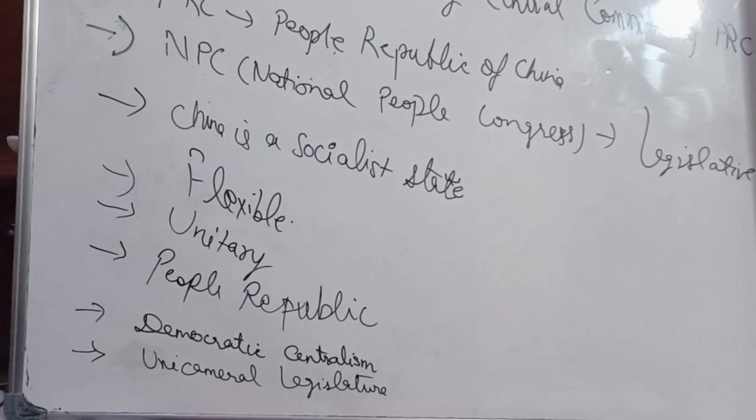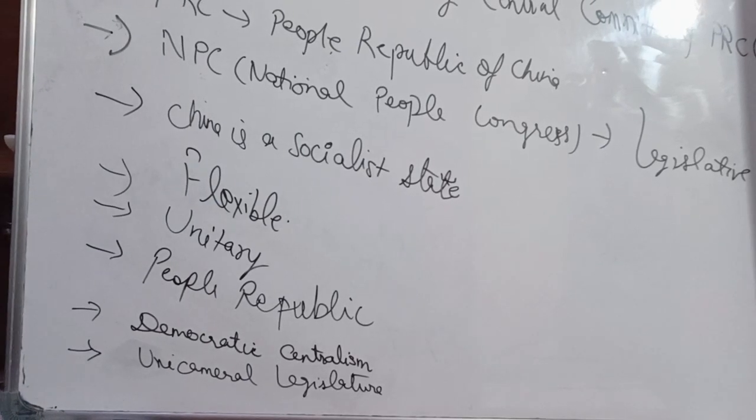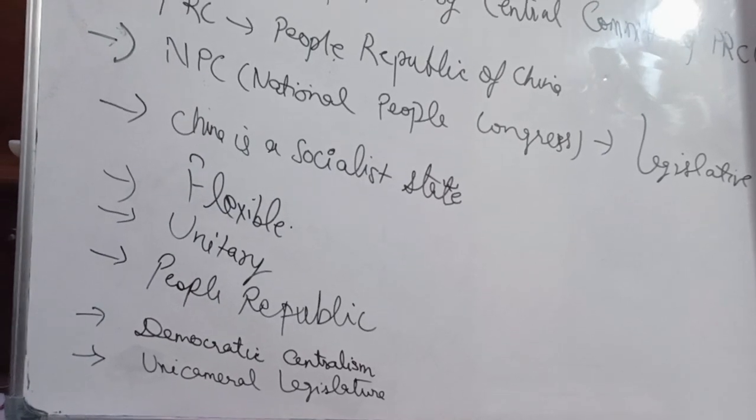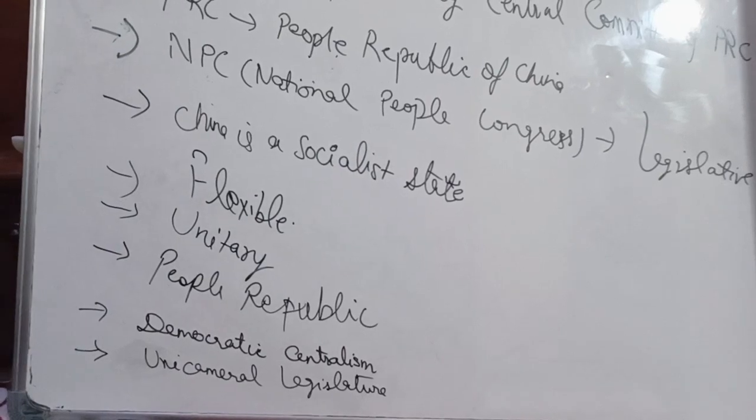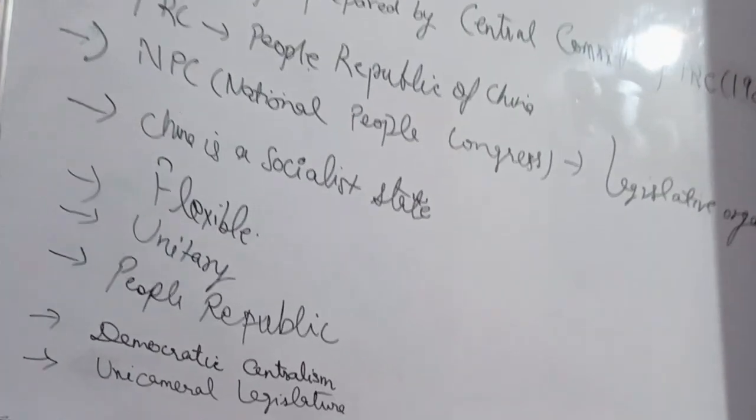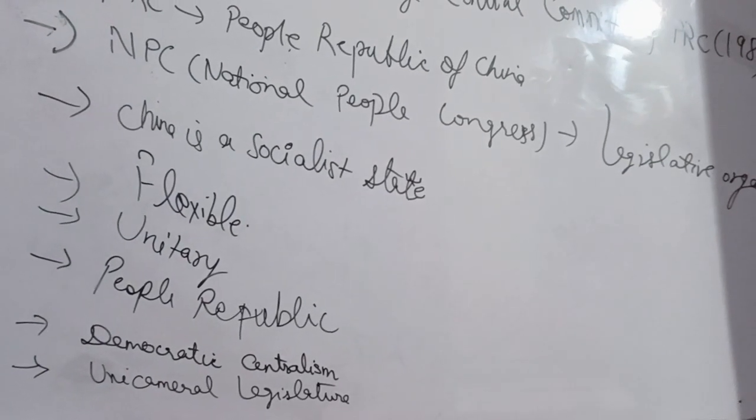So, the constitution does not declare the supreme position of the Communist Party of China, yet in practice, the party exercises complete control over the machinery of the government. That is the Communist Party of China.